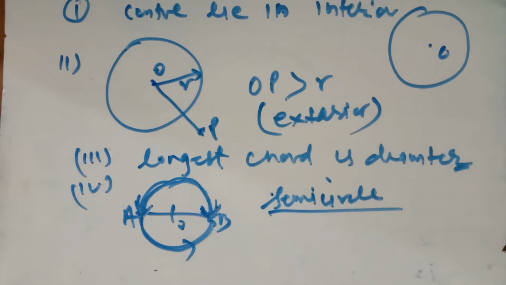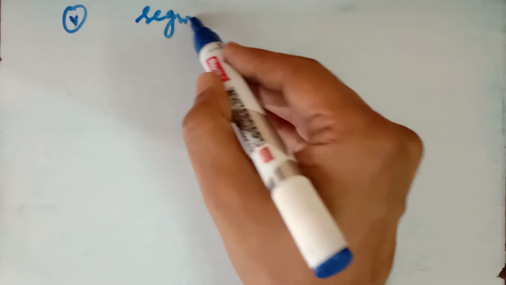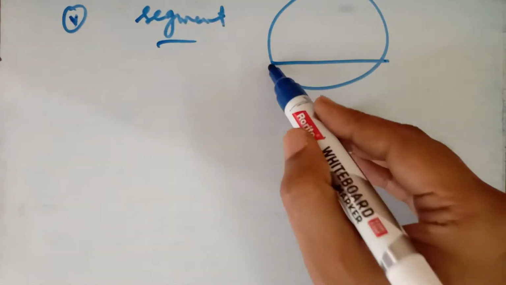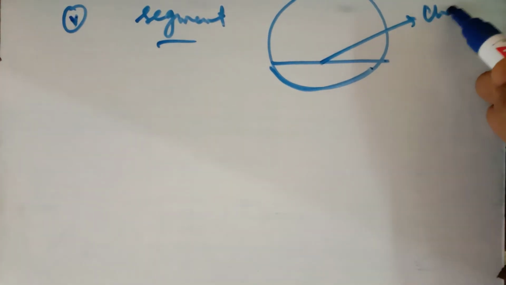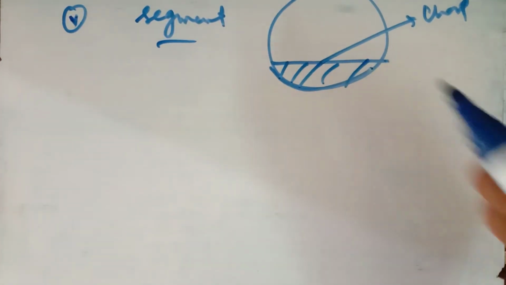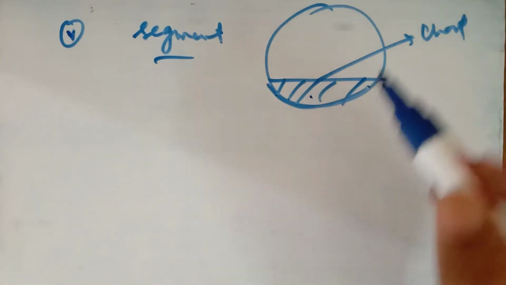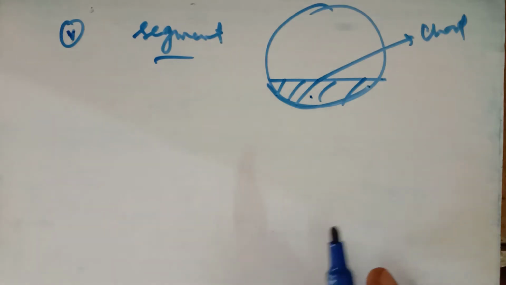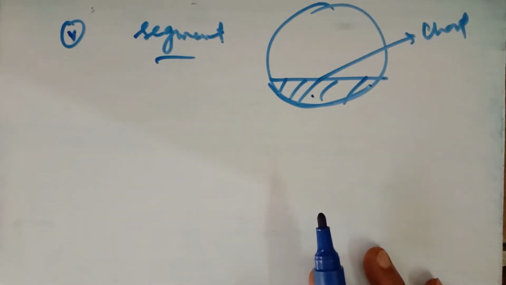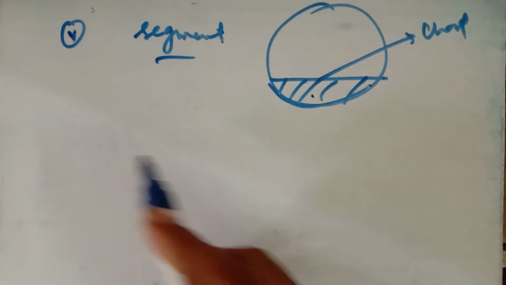The fifth part: the segment of the circle is the region between the arc and the chord. What is a segment? A segment is the region of the circle between the arc of the circle and the chord. So who makes the segment? The chord of the circle. It divides the circle into two parts, minor and major, and if it is a diameter, then it is divided into two equal parts, and each is known as a semicircle.